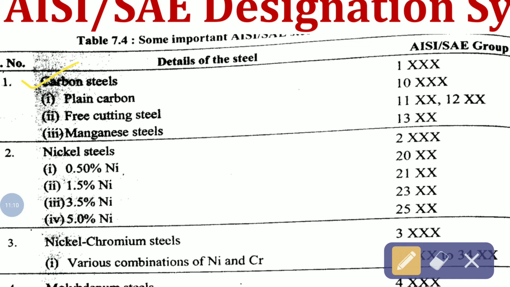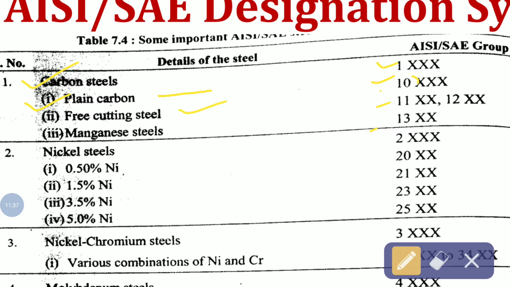For carbon steel, the first digit is 1. For plain carbon steel, it is also 1. Check only the first digit: 1 for carbon steels. Now plain carbon steel consists of 0 alloying element, that's why here it is written 0. Second digit is 0 for no alloying element.